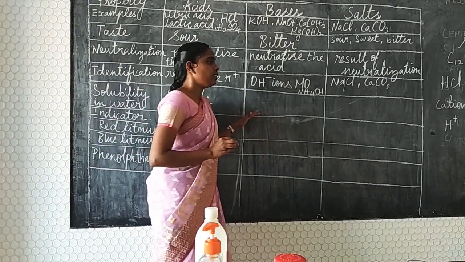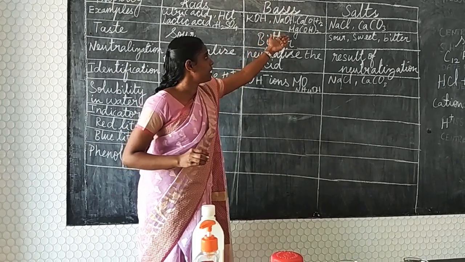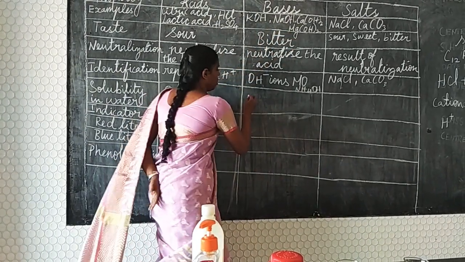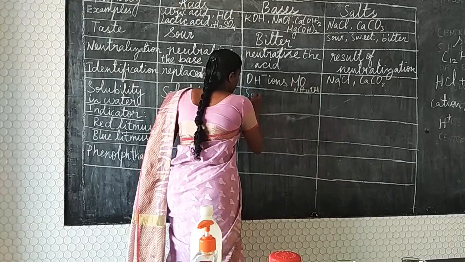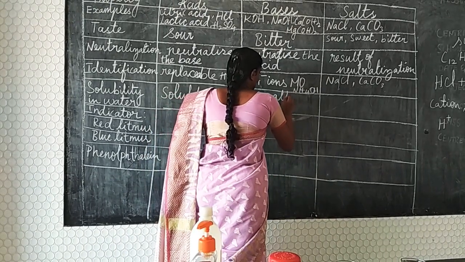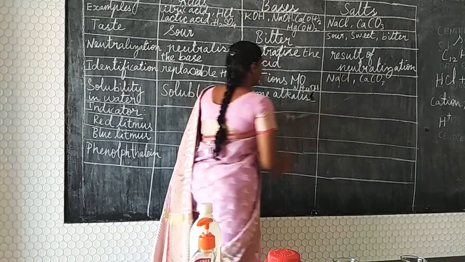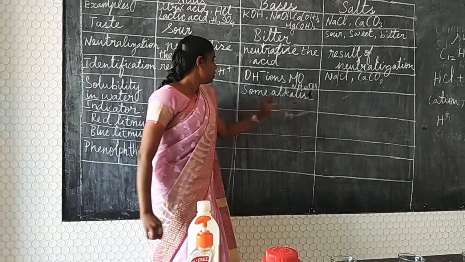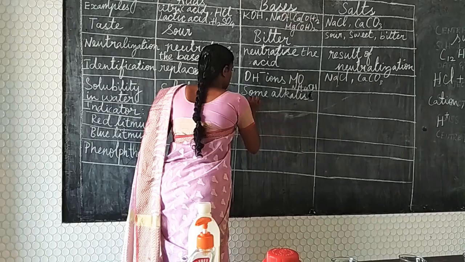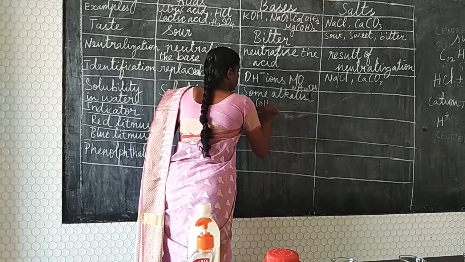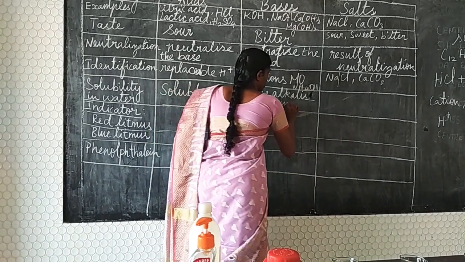And bases, certain bases, I told you that magnesium hydroxide is not dissolved in water. So some alkalis, that is bases, alkalis are there, they will dissolve in water. But other bases like magnesium hydroxide, they are all insoluble.